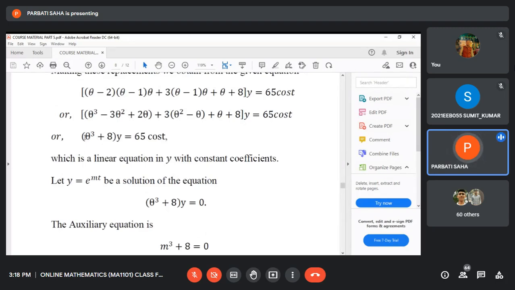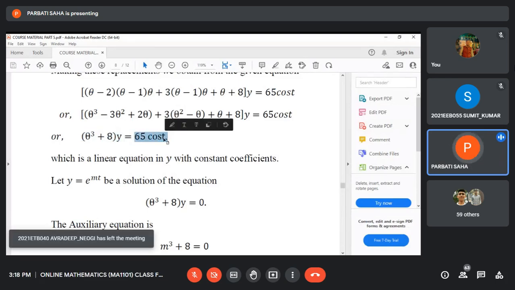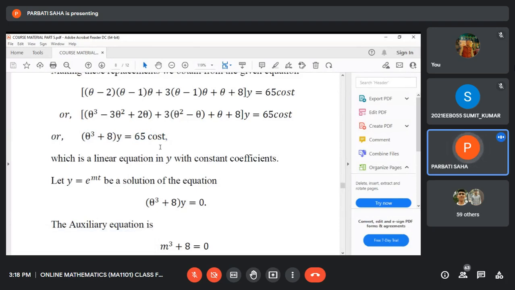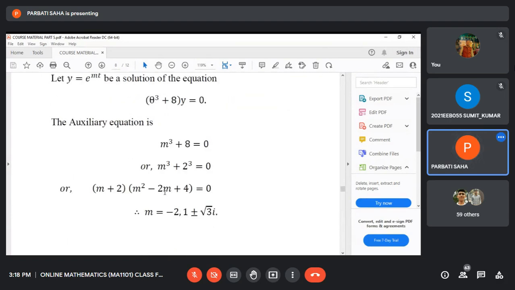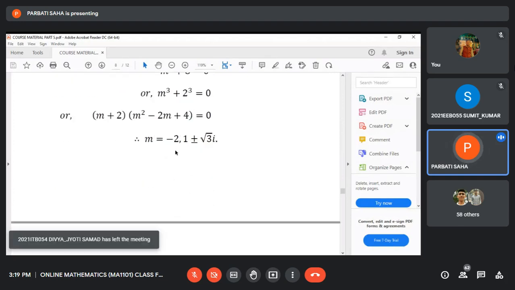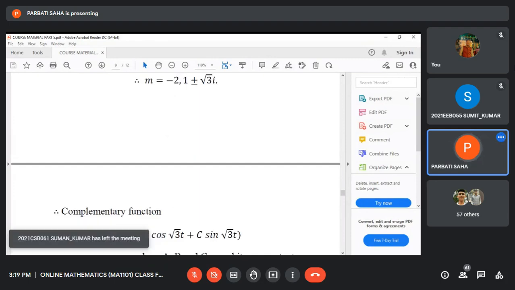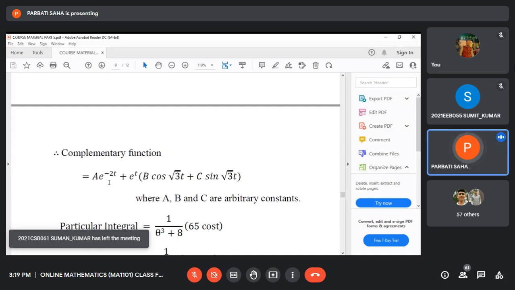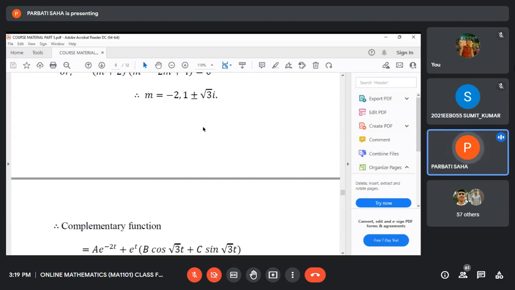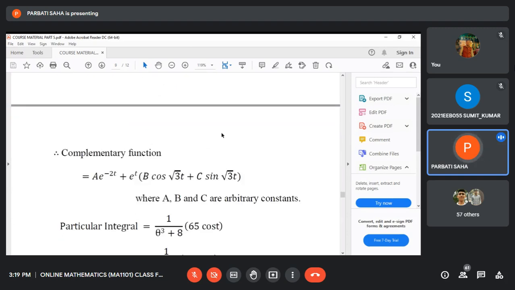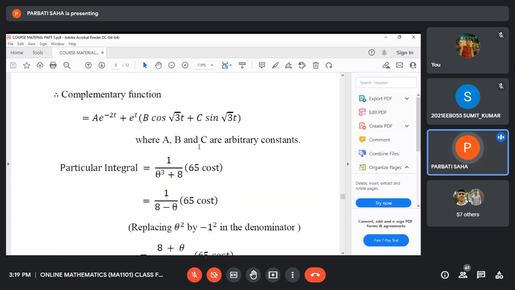Again, it is the same kind of differential equation with constant coefficients, and the right side is a cosine function, which is known to you already. We have considered this type of differential equations. First compute the auxiliary equation, where theta is replaced by m. By computing the values of m, one root is minus 2, and the other two roots are a pair of complex conjugate roots, 1 plus minus root 3 i. Now calculate the complementary function same as before, using the formula for finding the complementary function.